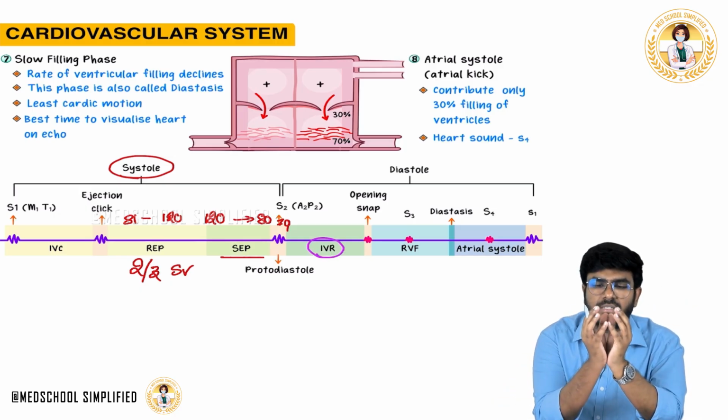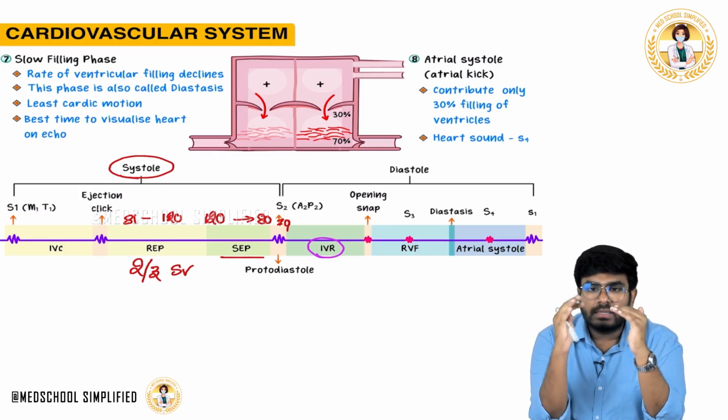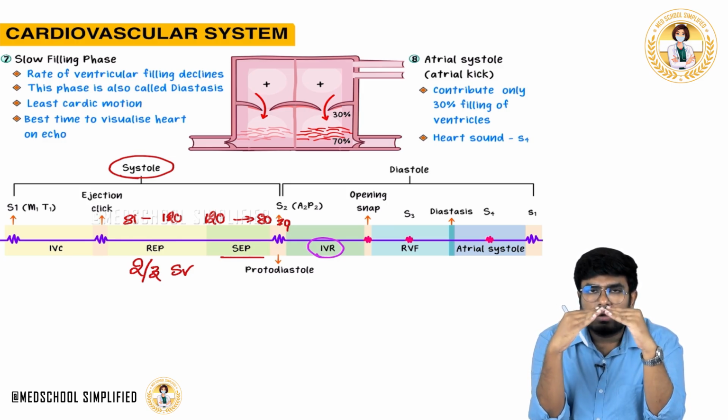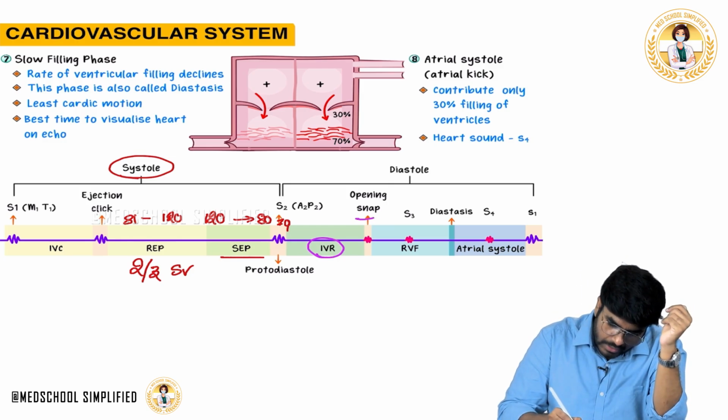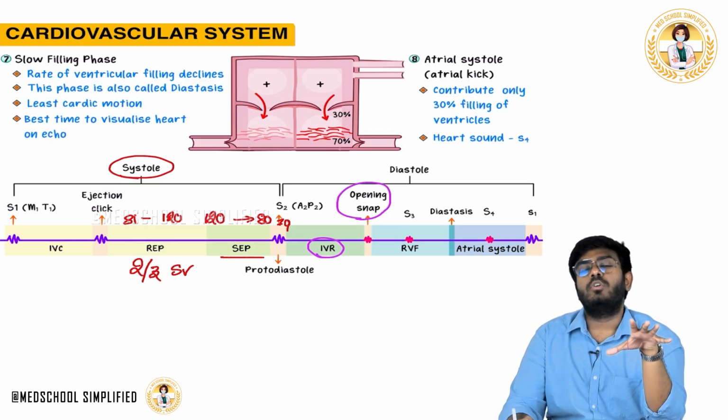After isovolumetric relaxation, once the ventricle is completely relaxed, what happens, guys? The atrioventricular valves open, the mitral valve opens, tricuspid valve opens. Now the opening of these valves will create a heart sound called opening snap.